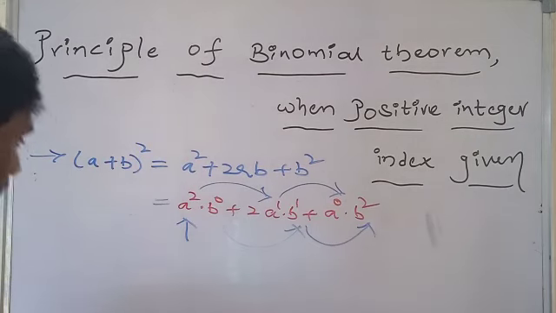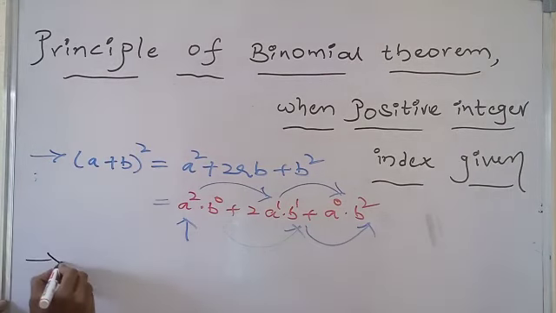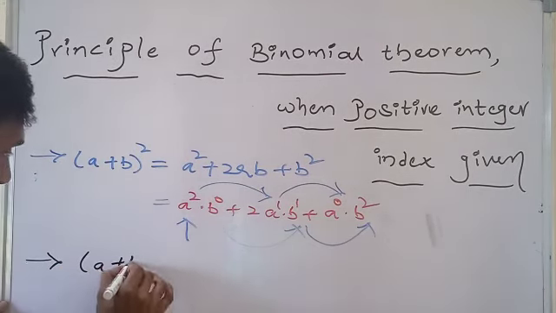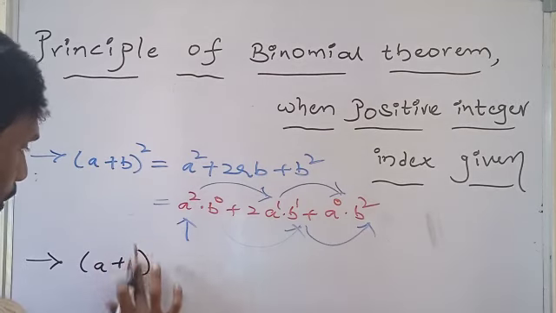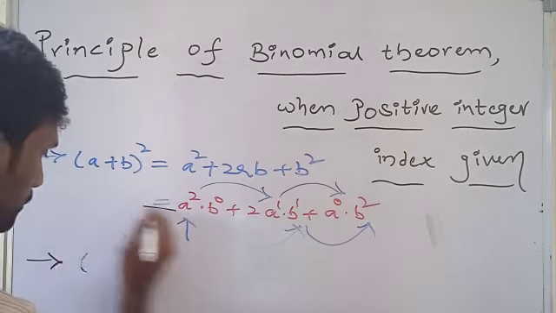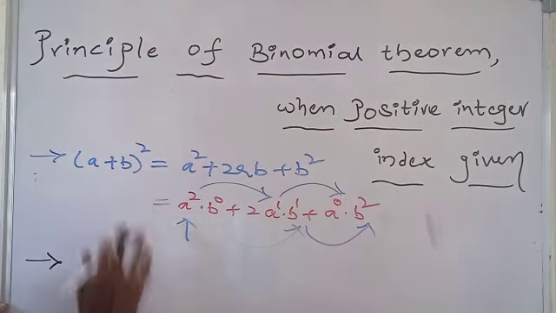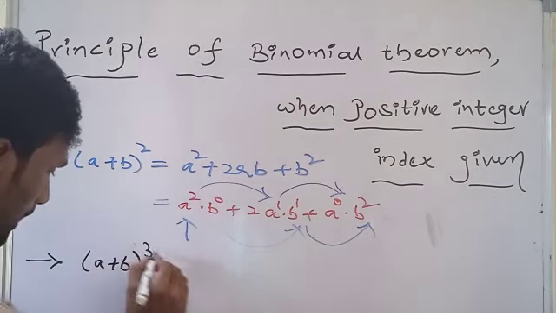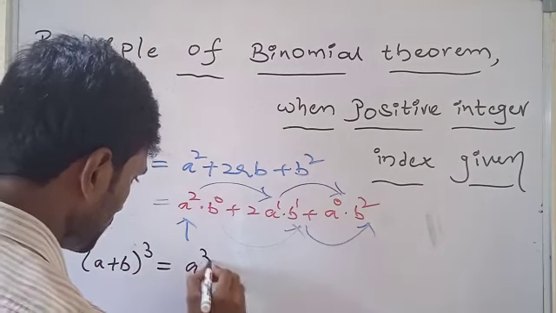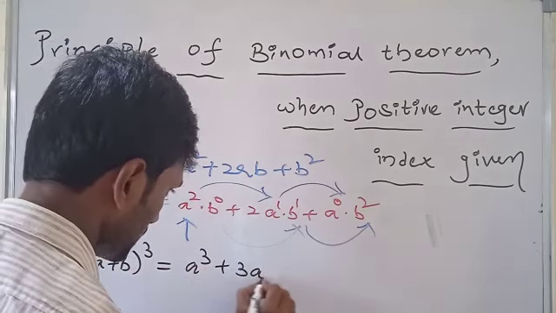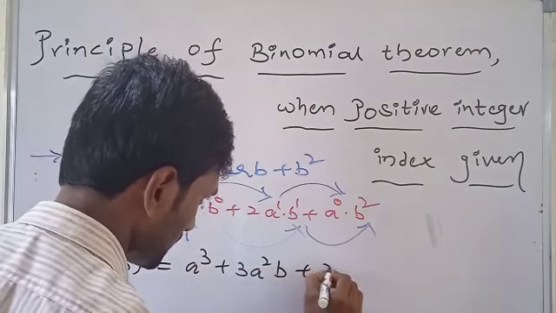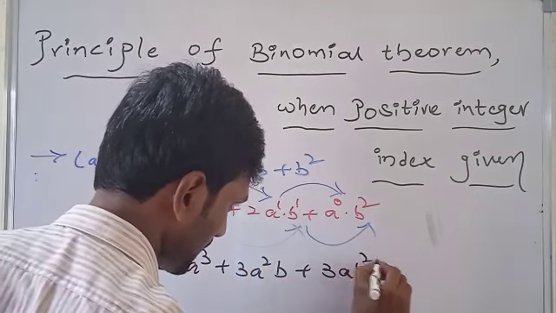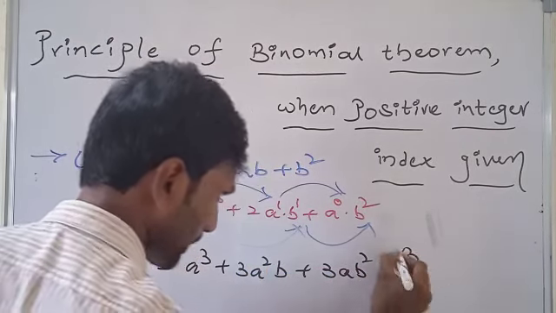Consider another example. Suppose the given expression is (a + b) whole cube. What is the formula of (a + b)^3? (a + b)^3 equals a^3 + 3a^2b + 3ab^2 + b^3.